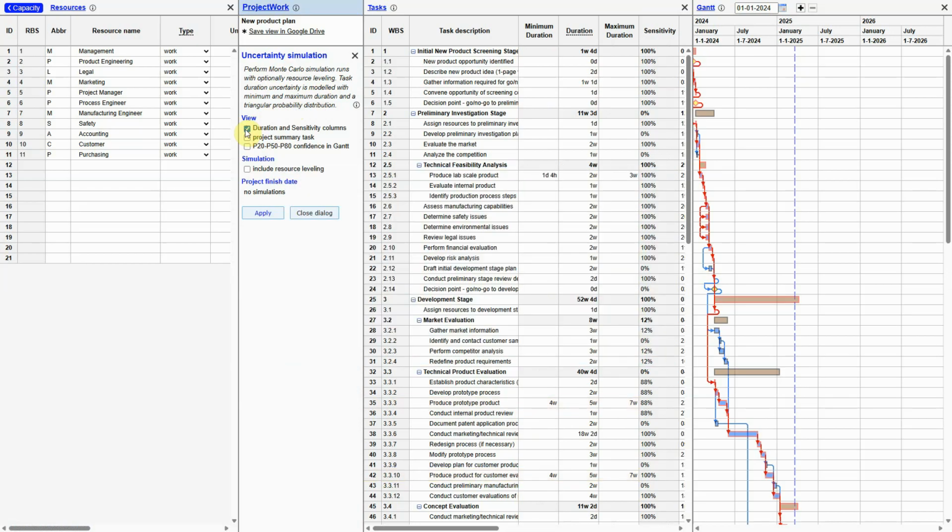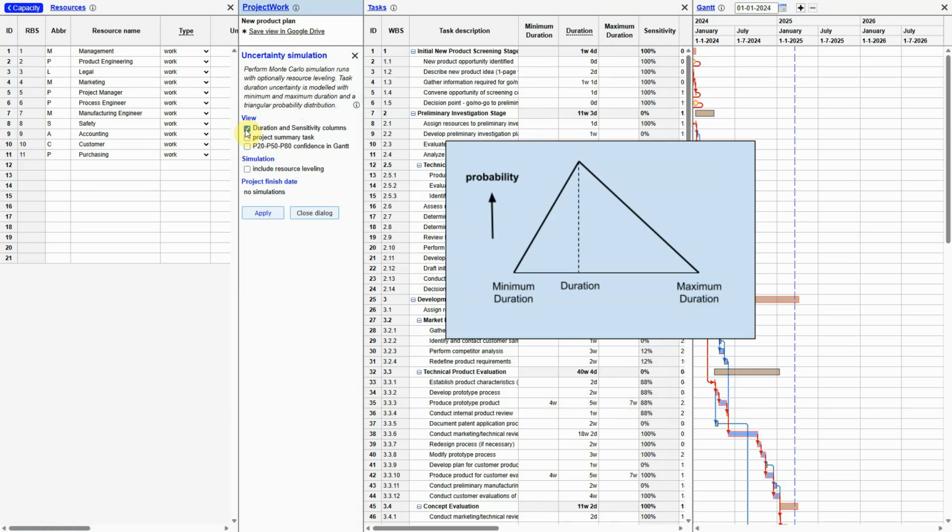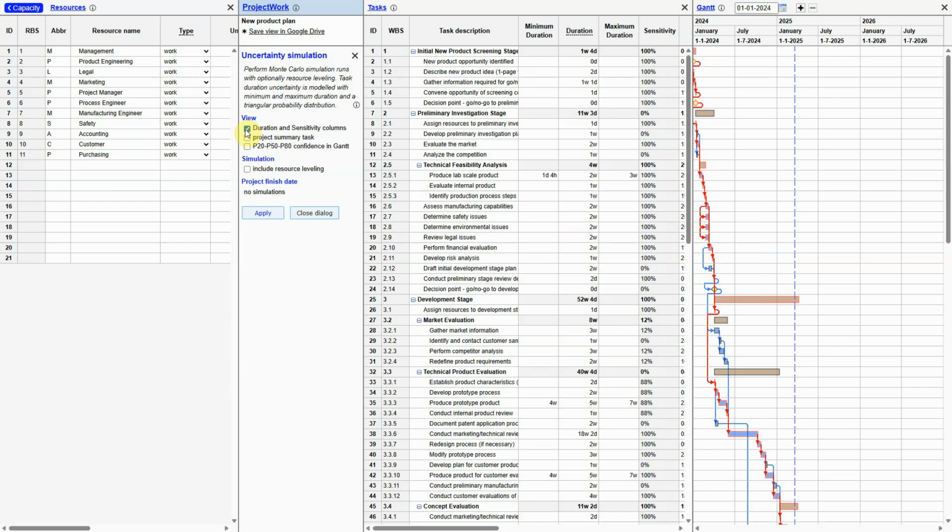In ProjectWork, the minimum duration, task duration and maximum duration form a triangular probability distribution which is 0 at the minimum and maximum durations and has its peak at the task duration. The simulation starts in the uncertainty dialog. By clicking Apply, the simulation starts.